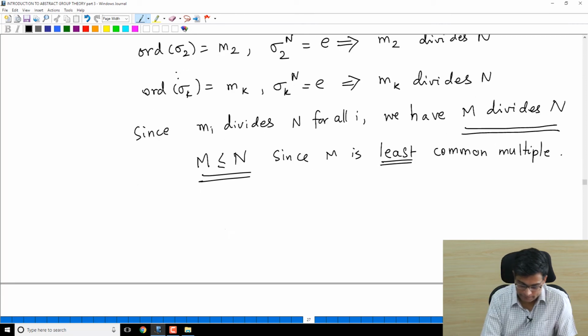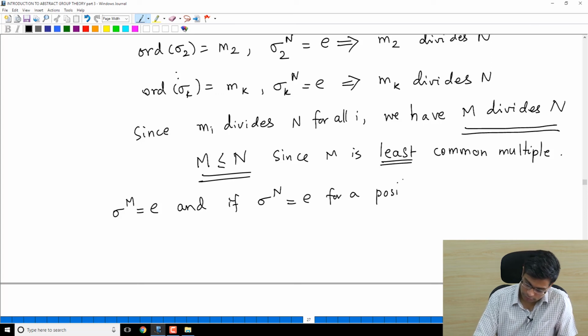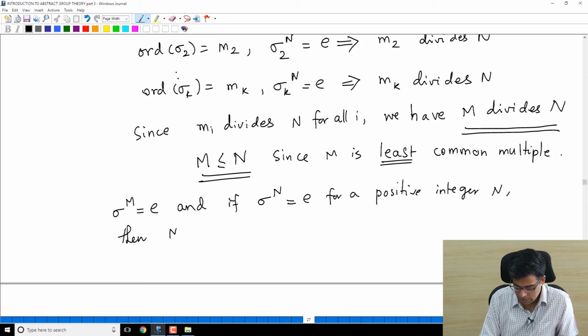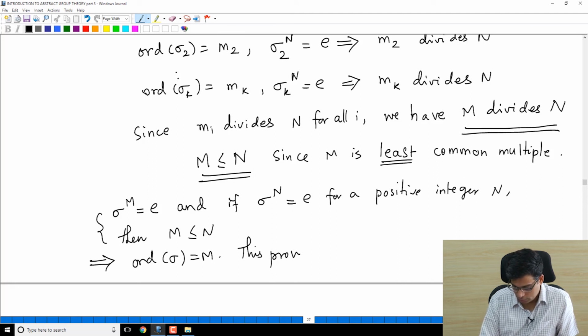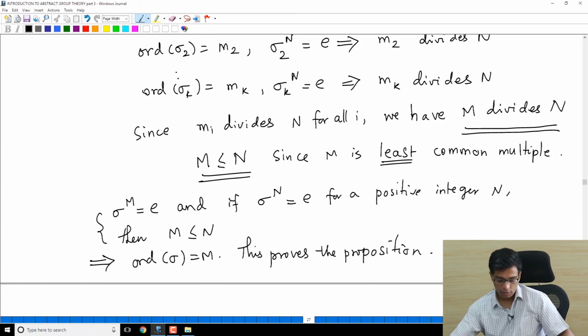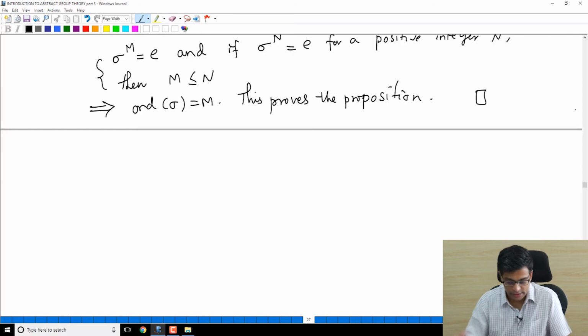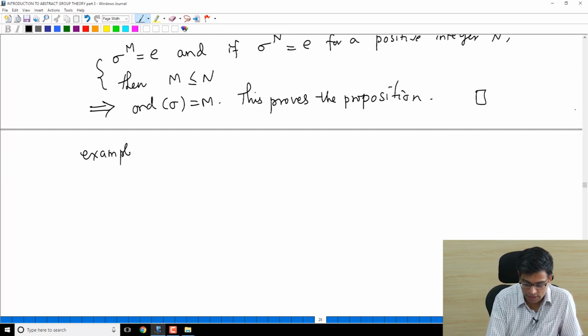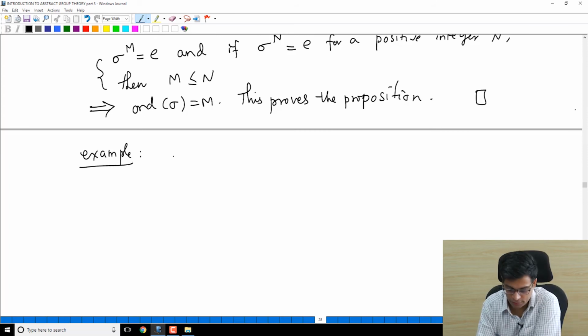So what we have shown is that, coming back to our sigma power M is identity, and if sigma power n is identity for a positive integer n, then M is less than or equal to n. So together these two facts imply that order of sigma is M. So this proves the proposition. Right? What we have shown is that if you have a product of disjoint cycles, then order is the least common multiple of the orders of each individual disjoint cycle.